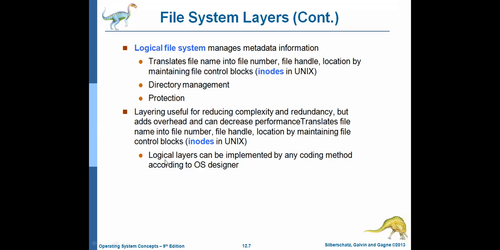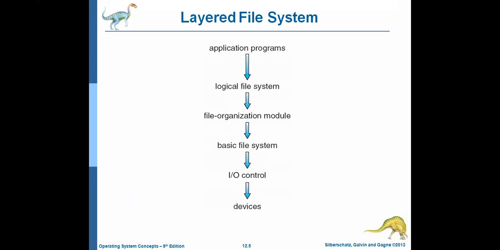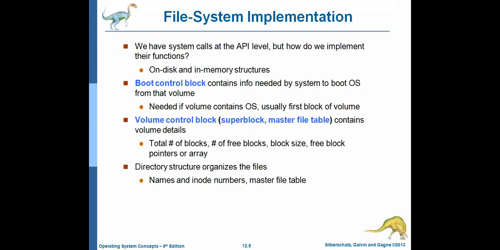Okay, so these are about the layered file system. And then file system implementation. How can we implement a file system? Here we have two types of file system implementations available. That means in order to implement the file system, we have two ways. One is the on disk structure, and the second one is the in-memory structure.